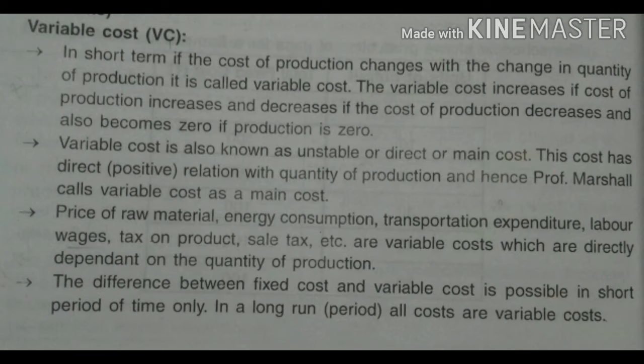Price of raw material, energy consumption, transportation expenditures, etc. are variable costs which are directly dependent on the quantity of production. For example, if more production is done, then naturally you need more labor, or you need more transportation, so the variable cost will increase. The difference between fixed cost and variable cost is possible in the short period only. In the long period, all costs are variable costs.